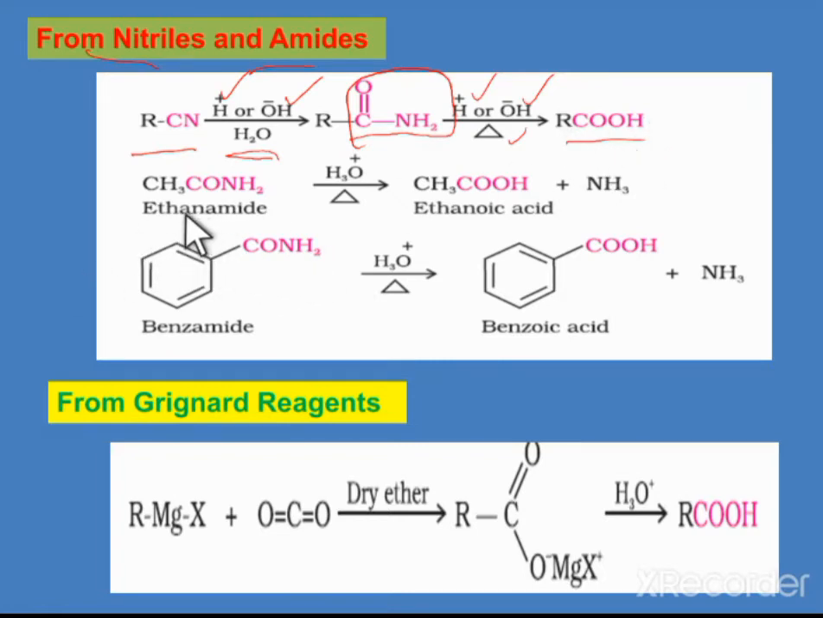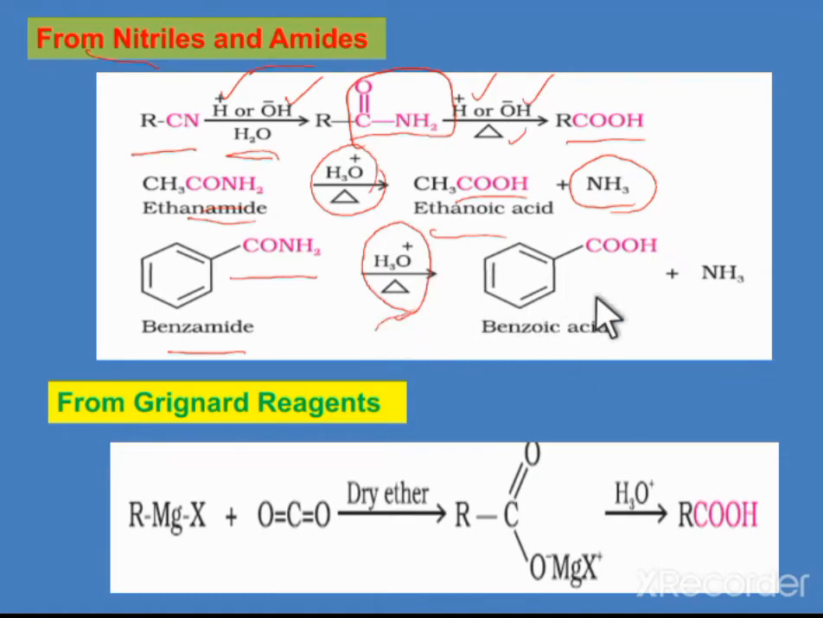And ethanamide undergoes acid hydrolysis followed by heating, so we can get ethanoic acid and ammonia. Next, when benzamide, a benzene ring bearing the C double bond O NH2 group, undergoes acid hydrolysis followed by heating, in that case we can get benzoic acid along with ammonia.